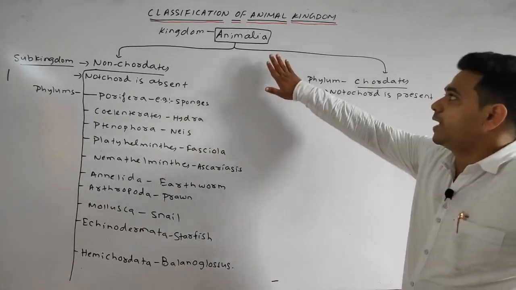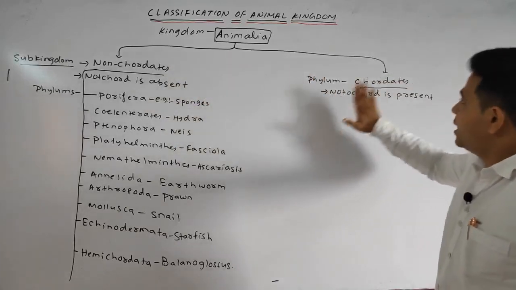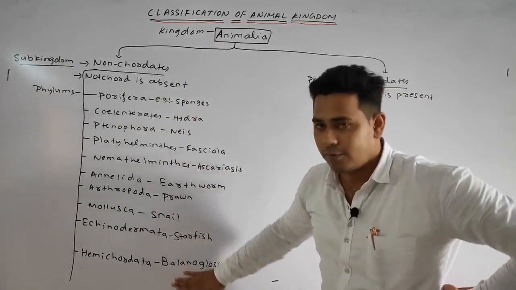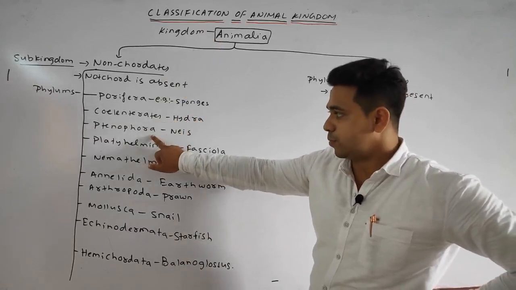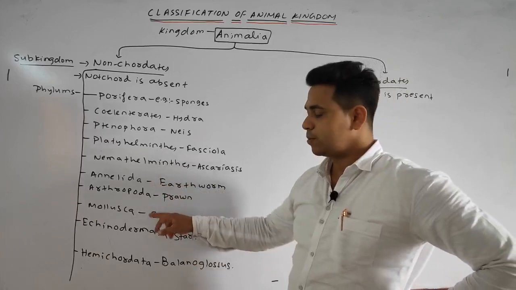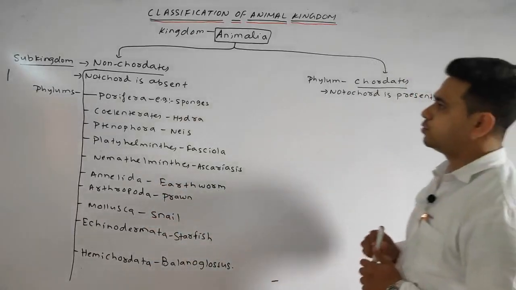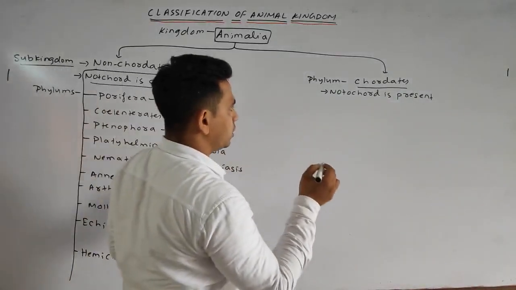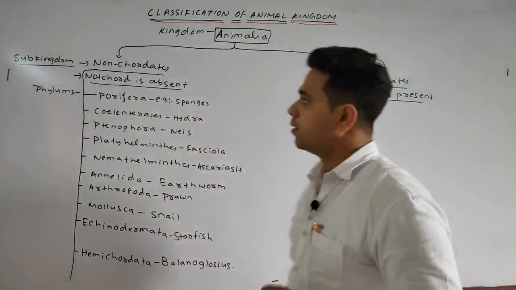Okay, so broadly, Animalia is divided into two types: subkingdom non-chordata, phylum chordata. Subkingdom non-chordata includes 10 important phylums. Porifera, Coelenterata, Ctenophora, Platyhelminthes, Nemathelminthes, Annelida, Arthropoda, Mollusca, Echinodermata, and Hemichordata. And one general point you should remember: in the case of the non-chordata, the notochord is absent, and in the case of the chordata, notochord is present. Okay, please note down.